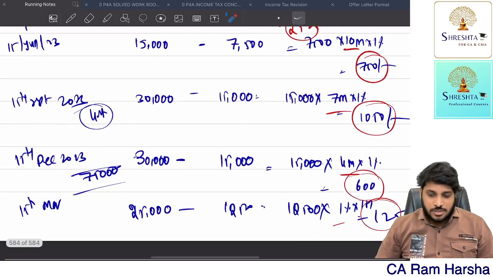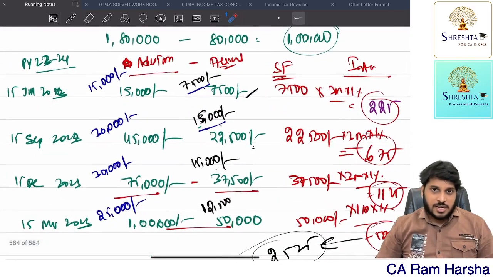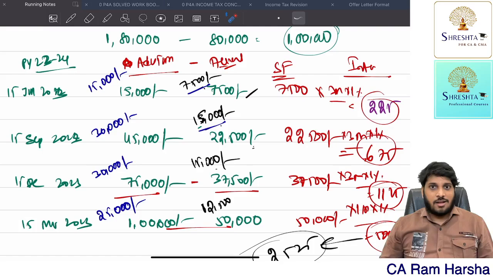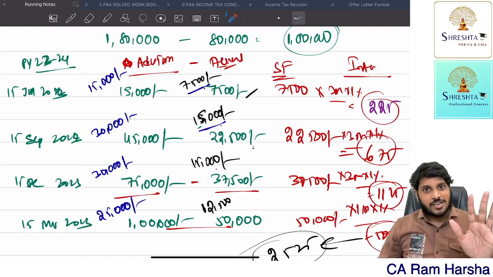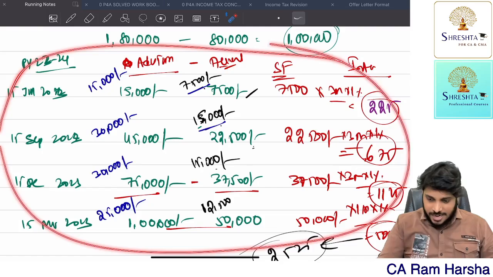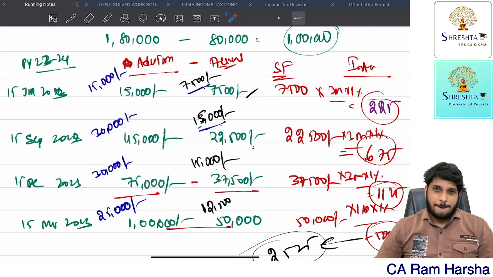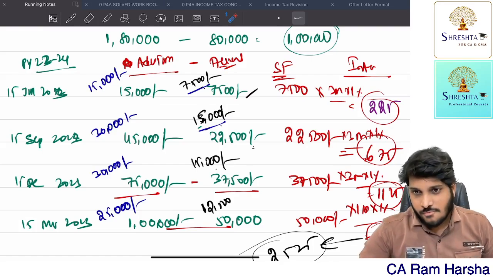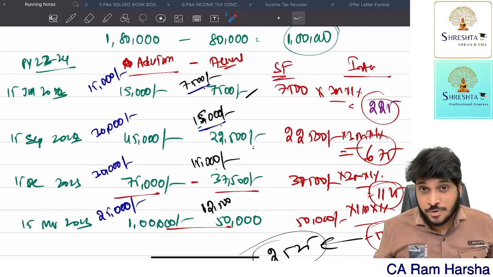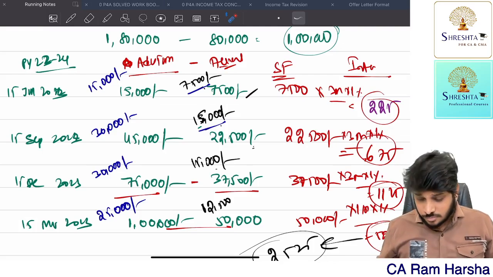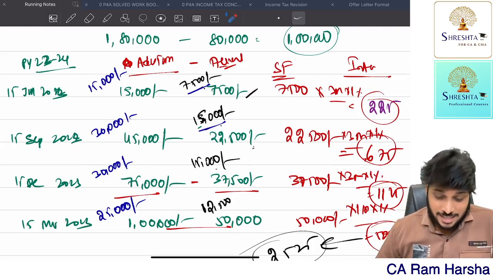If you understood this versus this, you are done. No need to have further discussion. If at all you understood this calculation, leave it. You follow this method. In the exam also, I am telling you, 100 out of 100 percent you will get the mark. Yes, I hope now you understood this calculation and the logic behind it.